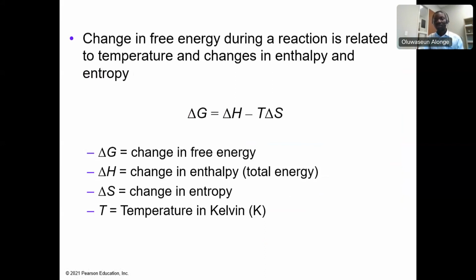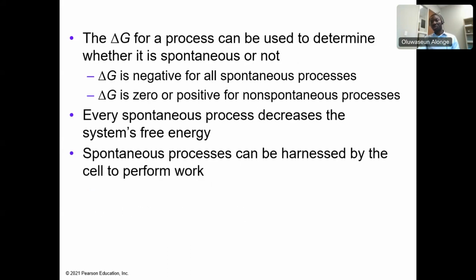Does that make sense? All right. So delta G is like the energy determination for every reaction, right? If delta G is negative, the reaction is spontaneous. If delta G is positive, the reaction is non-spontaneous. Those are the things we want to check when we are looking at delta G.